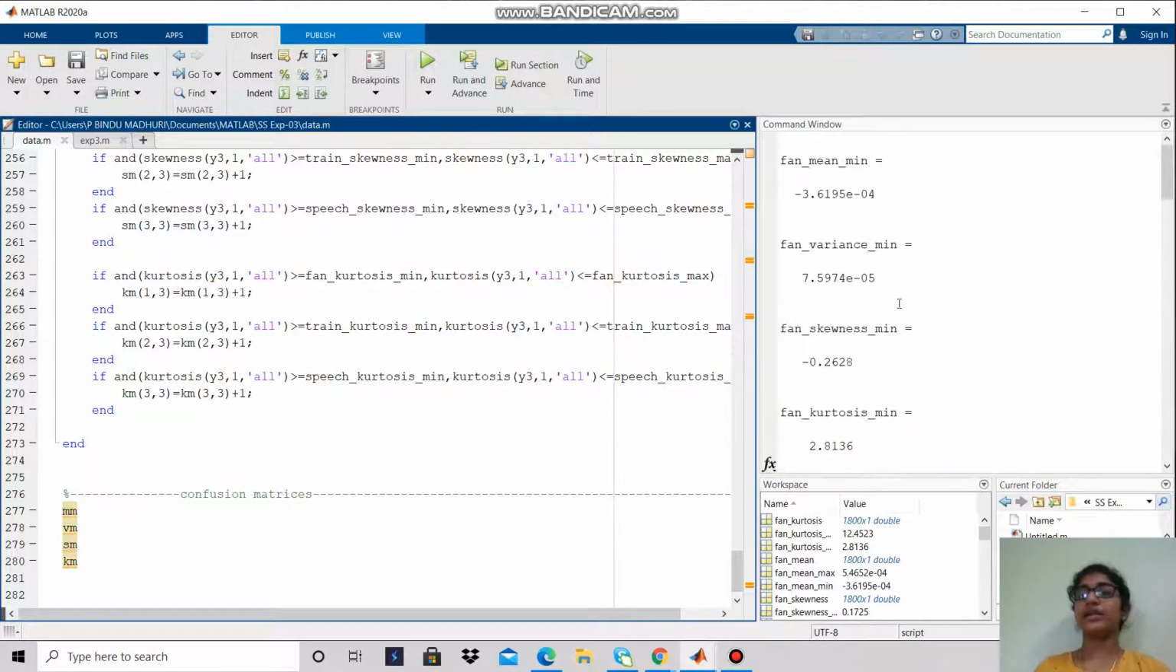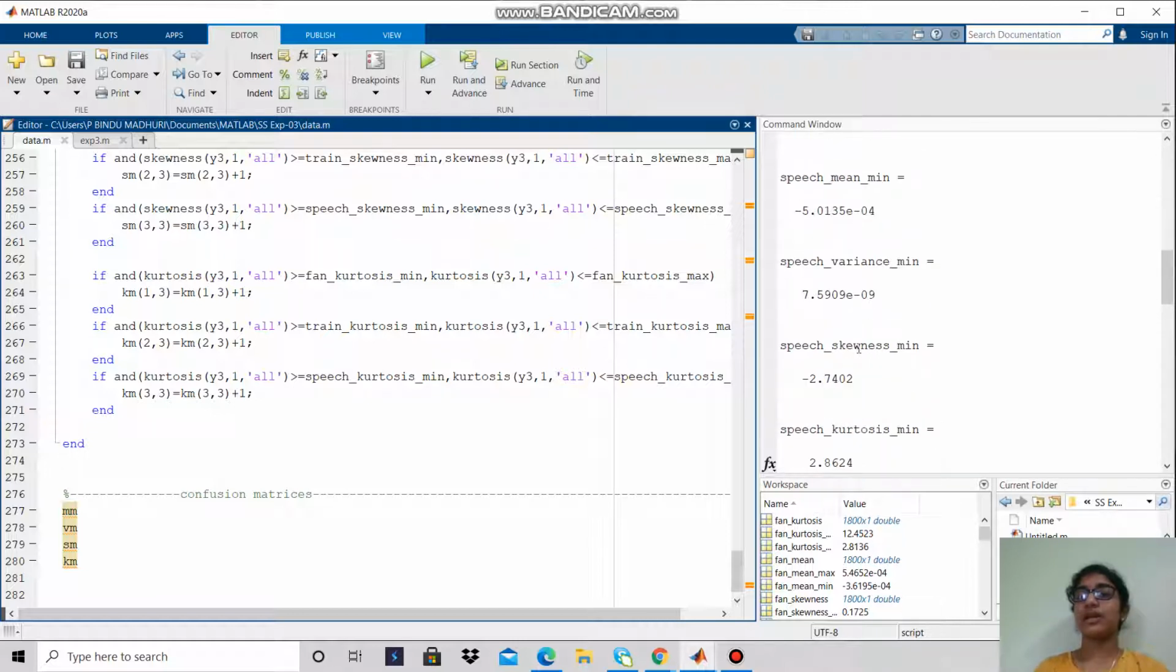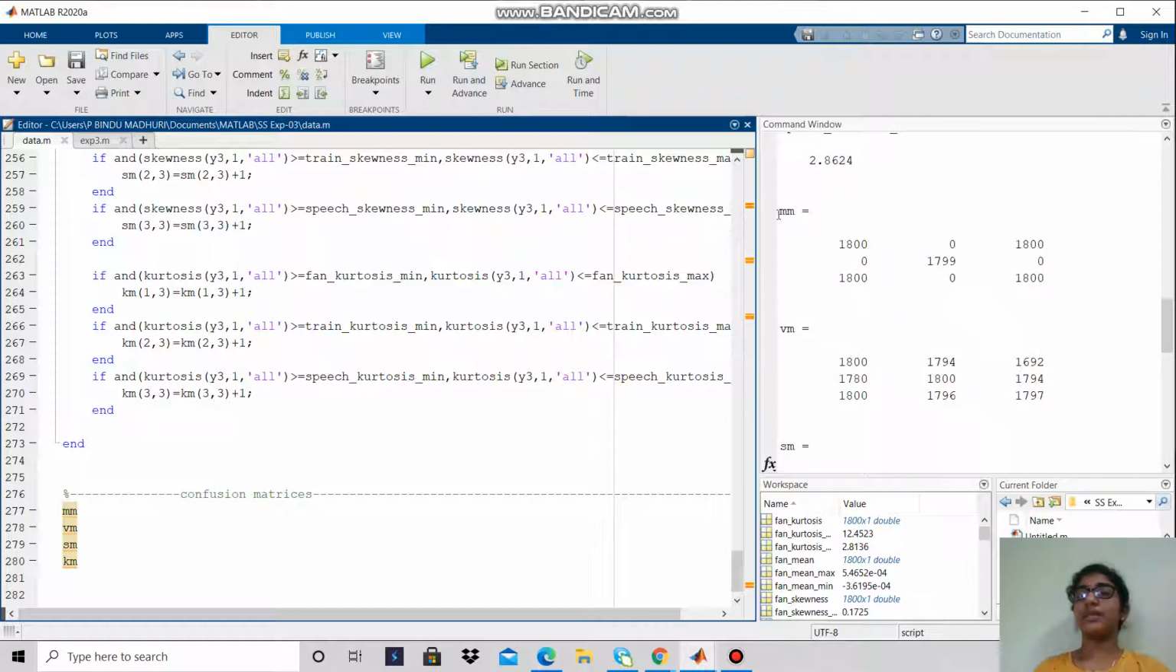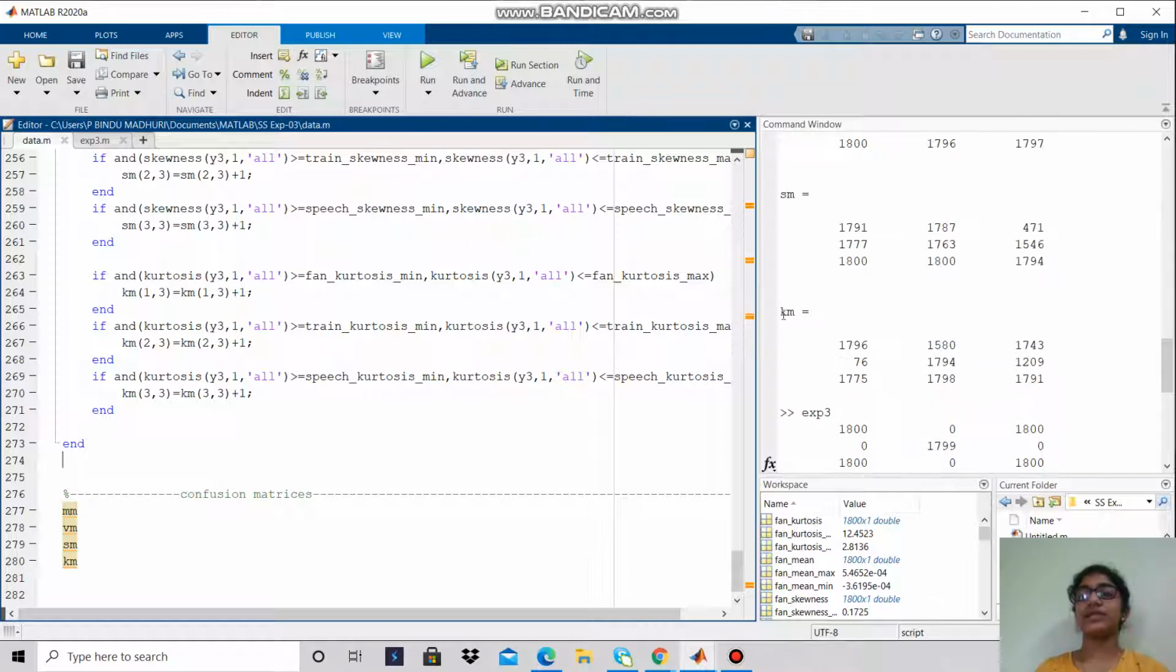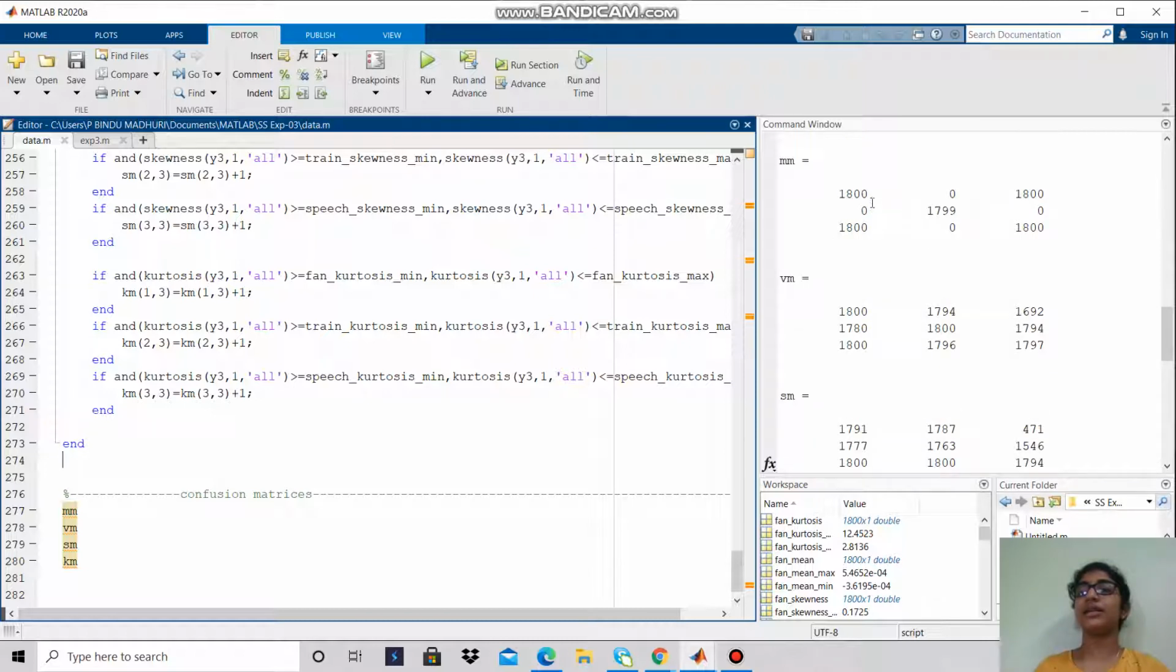In the output, I got these: the min and max of various statistical parameters of the 3 sounds. MM is the confusion matrix for mean, VM is the confusion matrix for variance, SM is the confusion matrix for skewness, and KM is the confusion matrix for kurtosis. The diagonal elements give the accuracy of that statistical parameter for that sound.